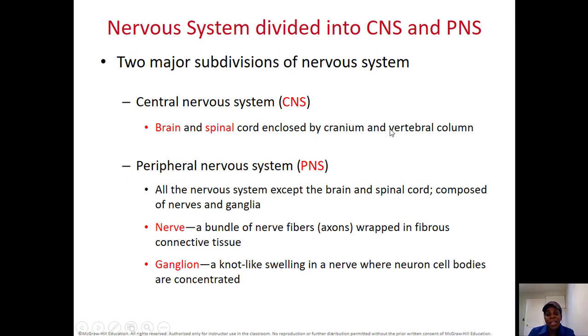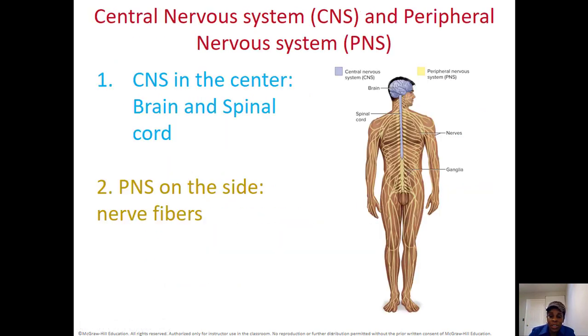How do we divide the nervous system? The nervous system is divided into the central nervous system and the peripheral nervous system. The central nervous system is made of the brain and the spinal cord, which are enclosed in the cranium for the brain and in the vertebral foramen for the spinal cord. The peripheral nervous system is made of the nerve bundles, the nerve fibers coming out of the brain and the spinal cord. When they come out of the brain, we call them cranial nerves. When they come out of the spinal cord, we call them spinal nerves. And then we have ganglia, which are groups of cell bodies of those neurons in the peripheral nervous system.